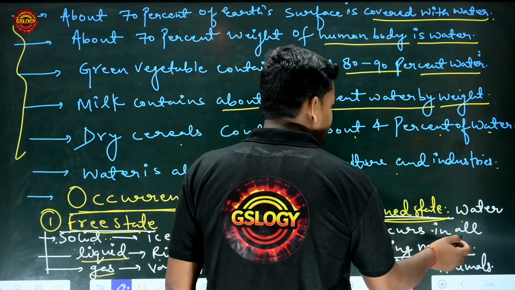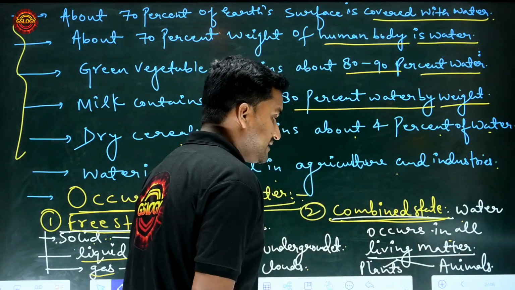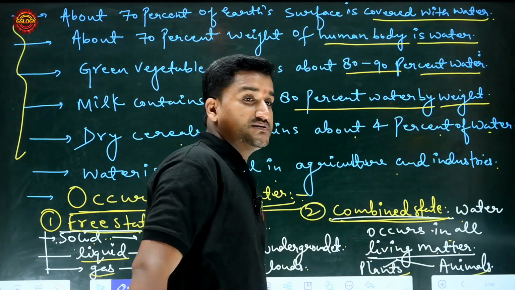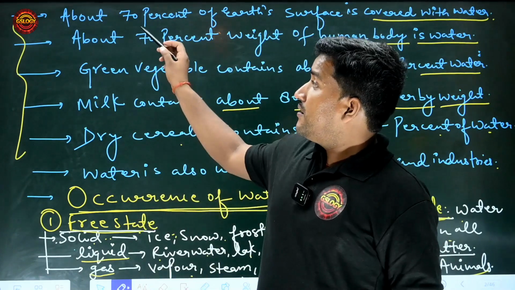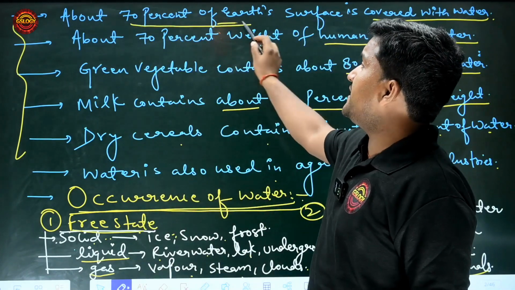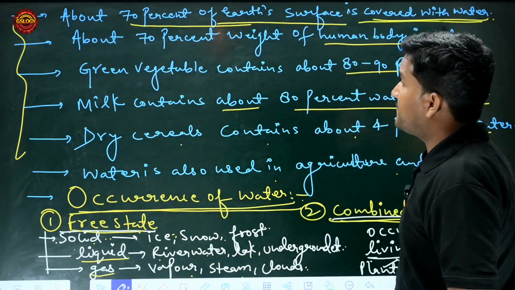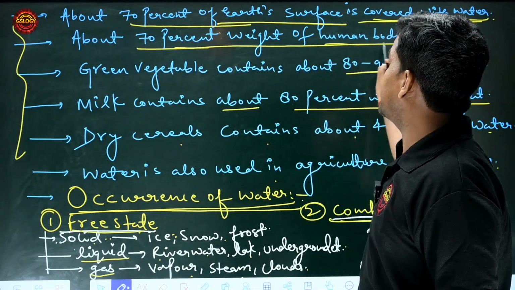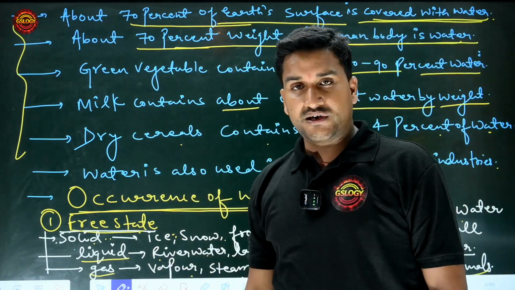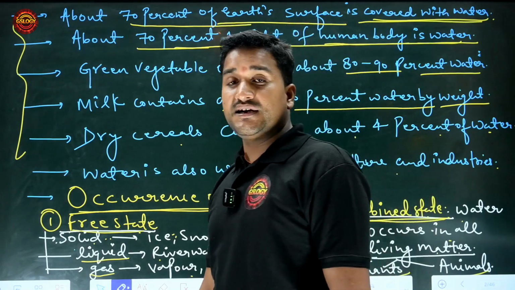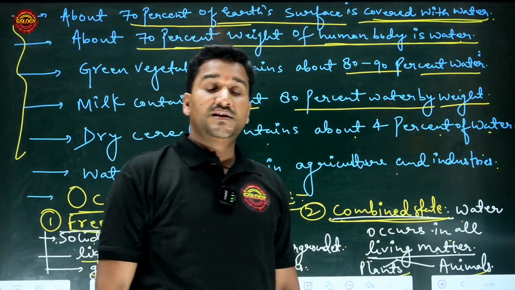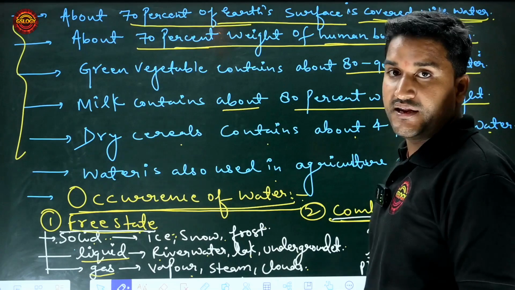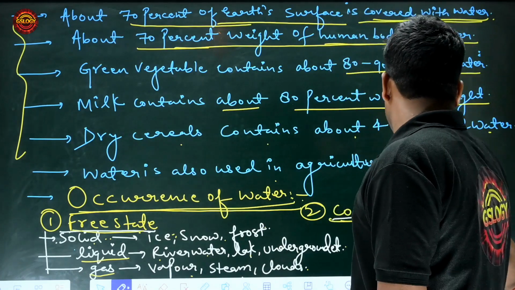And next is the combined state, meaning water is also found in the combined state. First, water occurs in all living matter, that means plants and animals. I have discussed earlier that about 70% of the Earth's surface is covered with water, and about 70% of the weight of the human body is water. So in the combined state, water is also found in plants and animals. Get on the next slide.